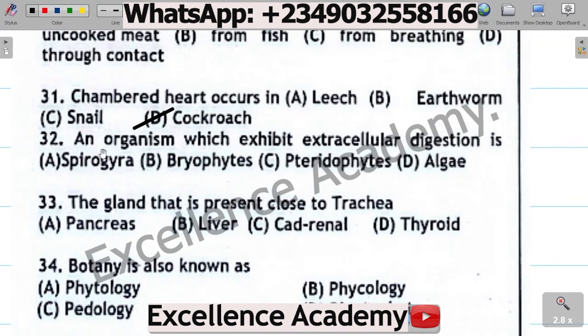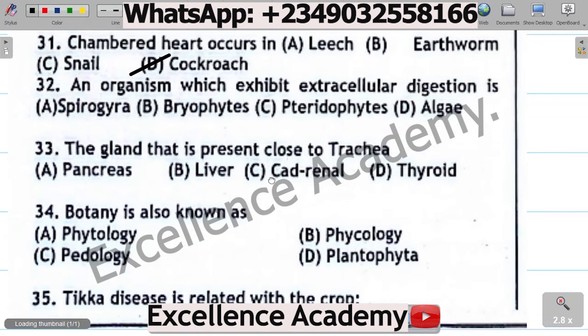Question 32. An organism which exhibits extracellular digestion is A. Spirogyra, B. Bryophytes, C. Pteridophytes, D. Algae. The question here does not have a correct answer, because Spirogyra, Bryophytes, Pteridophytes, including algae, do not exhibit extracellular digestion. But examples of organisms that exhibit extracellular digestion are fungi, and also higher mammals and autotrophs. So it does not have an answer.